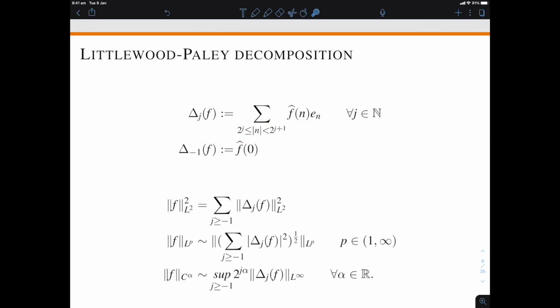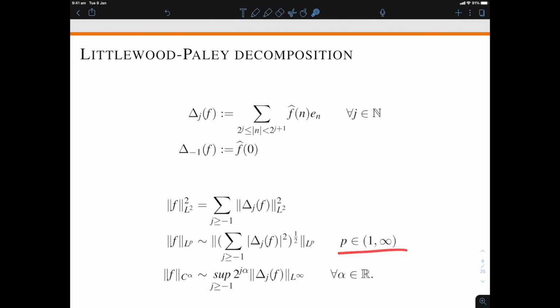Now, these Littlewood-Paley projectors obviously give you an orthogonal decomposition of L2 because the trigonometric basis itself is an orthonormal basis. So you have this characterization of the L2 norm using Littlewood-Paley projectors. But more interestingly, you can use Littlewood-Paley projectors to characterize the norms of all sorts of other function spaces.